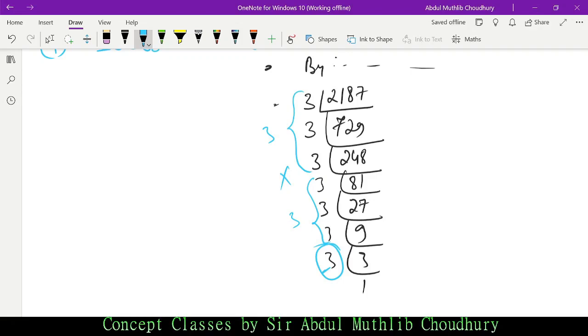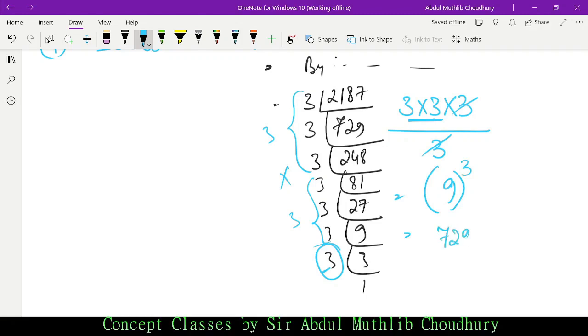Because this is by division method, isn't it? So 3 into 3 into 3, and this 3 is this one. To eliminate this, we divide it. So by division method this got cancelled. 3 into 3 is 9 cube. So 9 into 9 is 729. So 729 is a perfect cube.